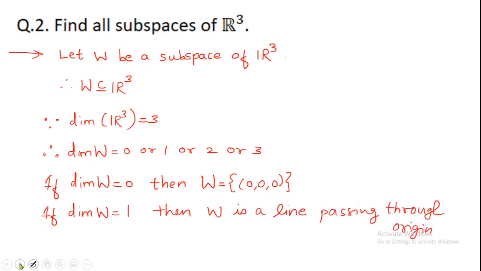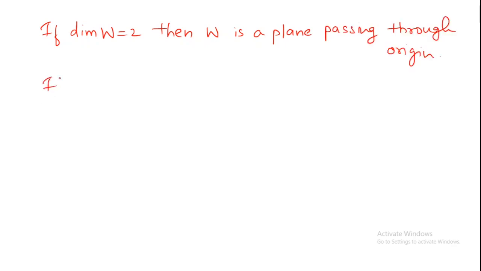If dimension of W is 2, then what will be W? In the beginning I told you, if dimension of the vector space is 2, it is a plane passing through origin.